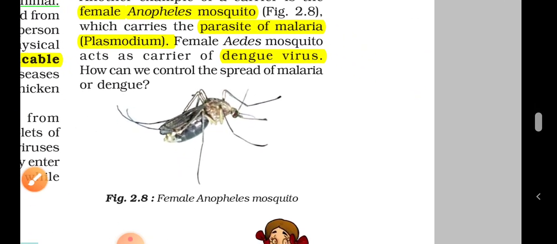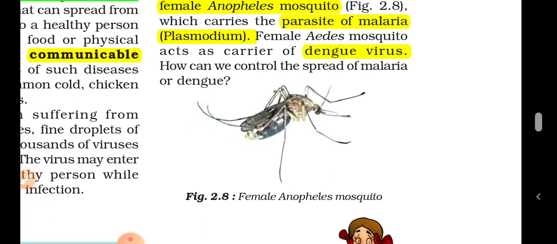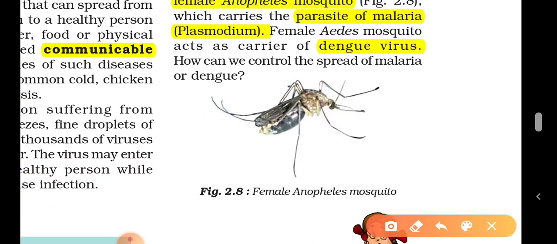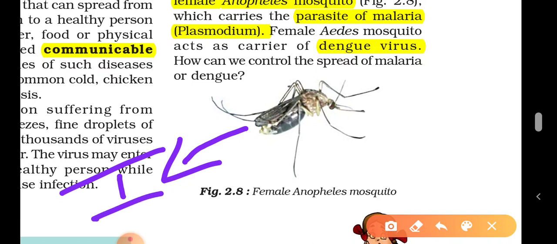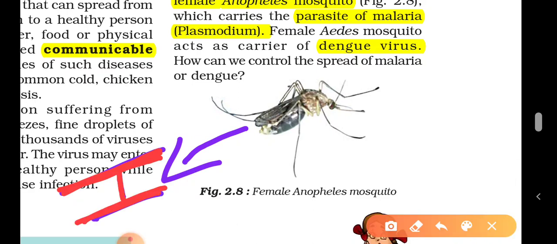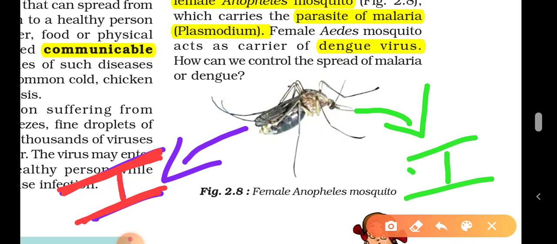See, this is a mosquito, right? Mosquito goes and bites an infected person. Infected, let me show you in red, danger, infected person. And the same mosquito, after flying to several houses, comes to your house and bites a healthy person.